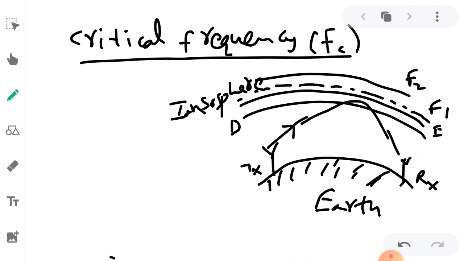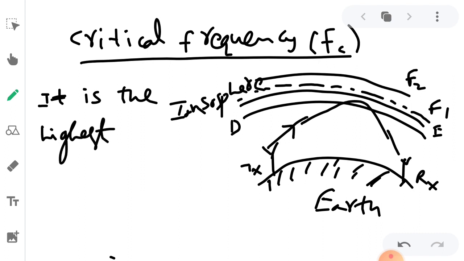So this is the critical frequency Fc, which is different for different layers. Remember this, critical frequency will be different for different layers. I will just define this. Critical frequency is the highest frequency reflected by a particular ionized layer, for vertical incidence.